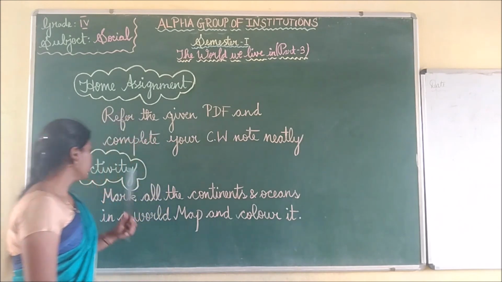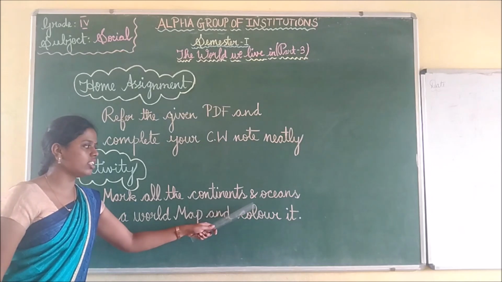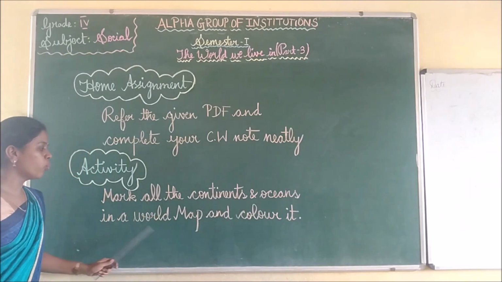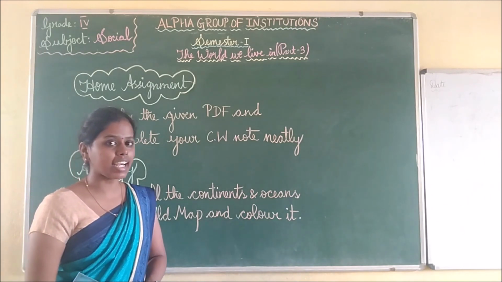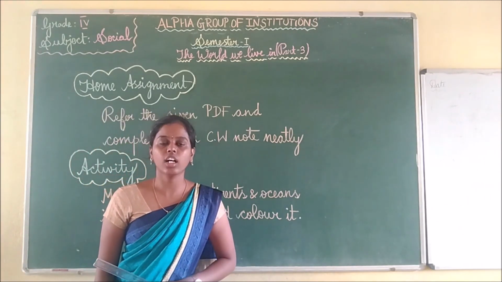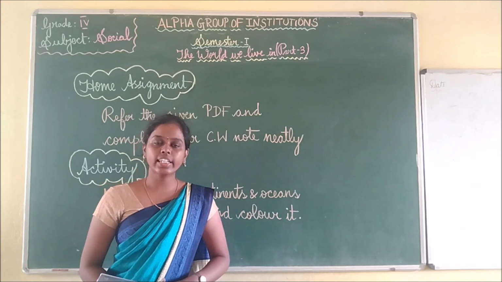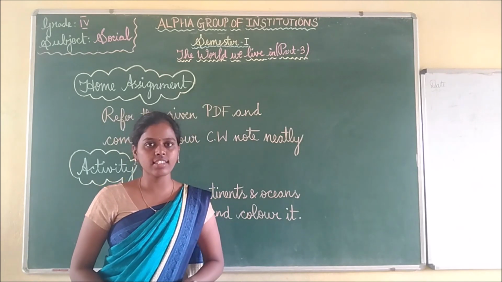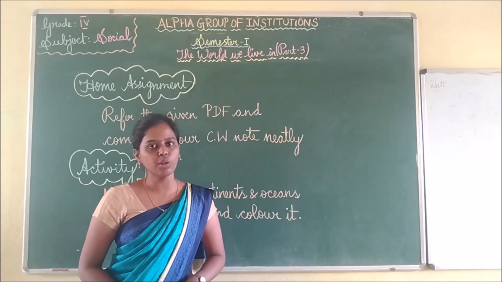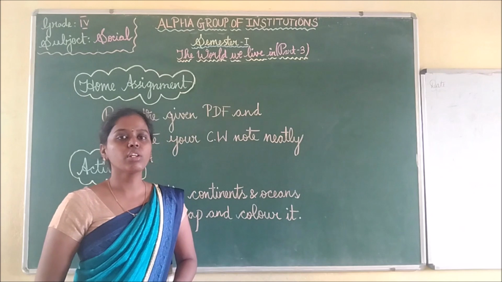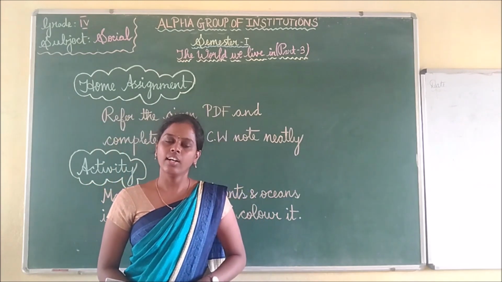Okay. Now your activity is mark all the continents and oceans in a world map and color it. So what's your activity? You have to mark all the continents and oceans. We have seen the continents in our last session itself, and in our today's session we have saw all the oceans. So you have to mark all the continents and oceans in a world map.